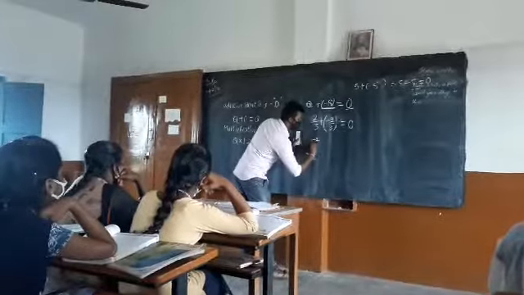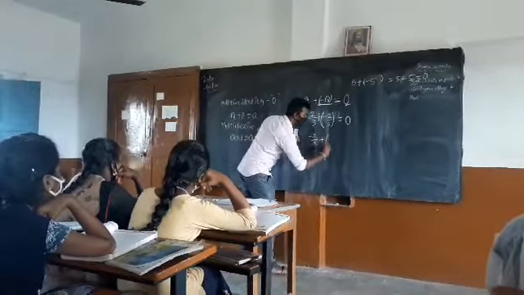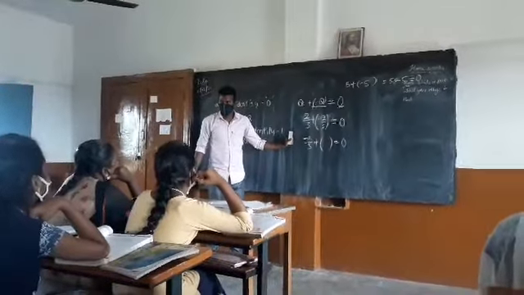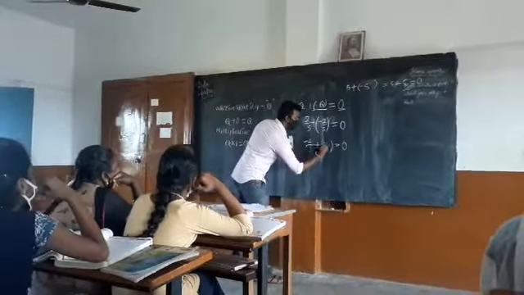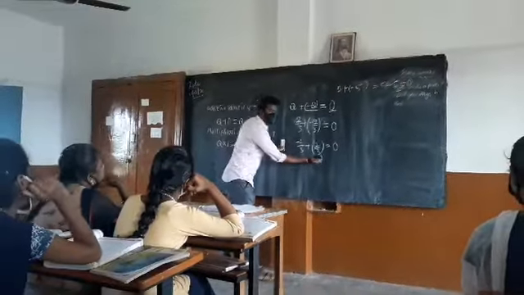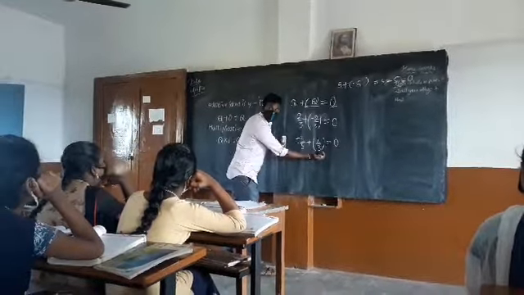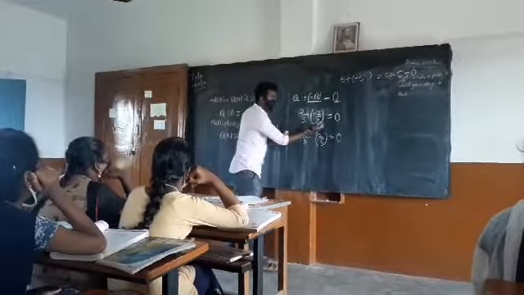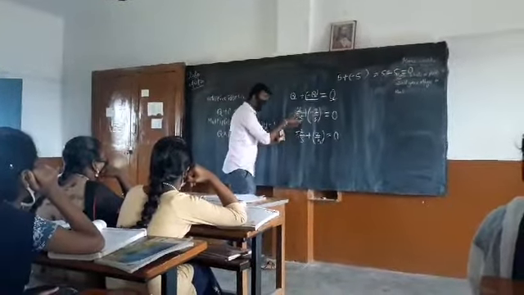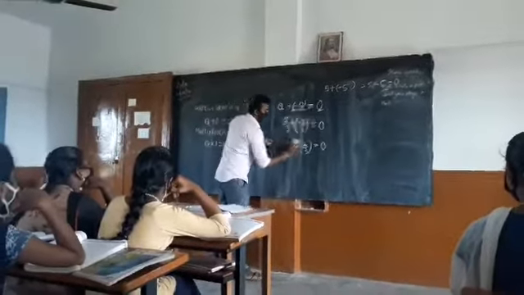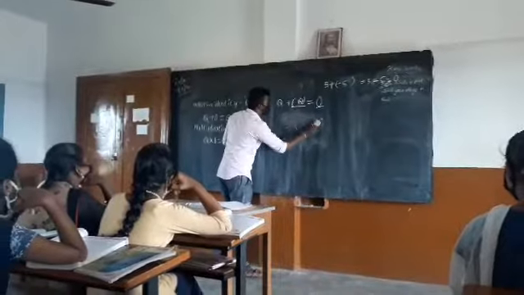If I take minus 2 by 3 only, what should be added here in order to get 0? 2 by 3. Yes, it is 2 by 3. Then in that case, I will call 2 by 3 the additive inverse of minus 2 by 3. That means one is the additive inverse of the other, and this is also the additive inverse of the other.